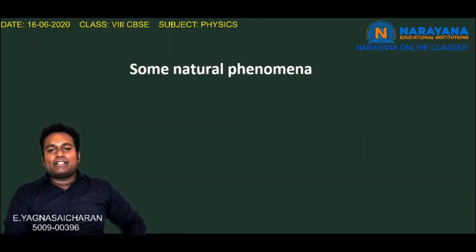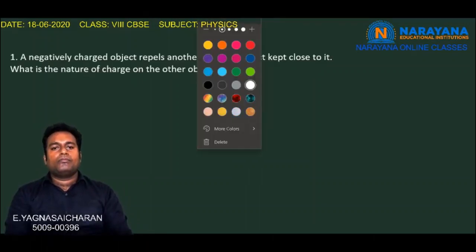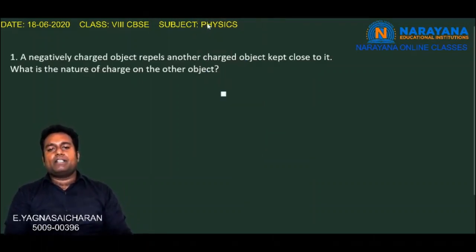So today let us discuss the assignment key of Some Natural Phenomena, 18th June, 8th CBSE. So let us see the first question of the Some Natural Phenomena topic. A negatively charged object repels another charged object kept close to it. What is the nature of the charged object?